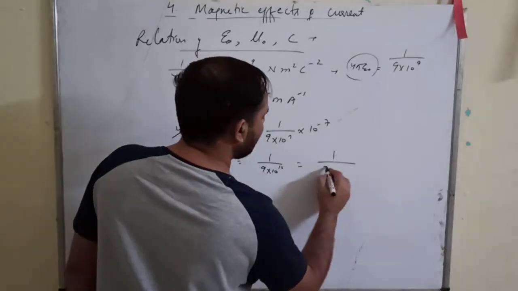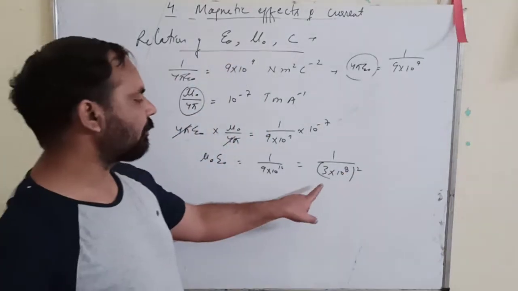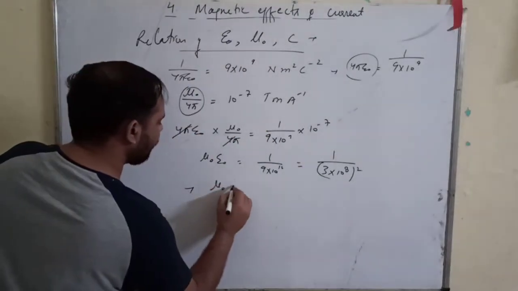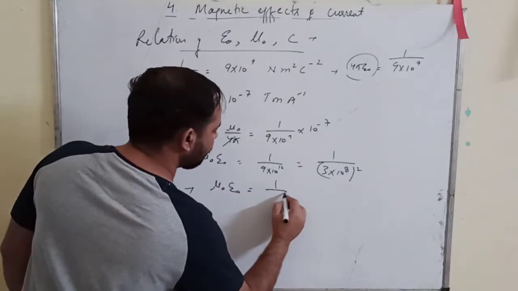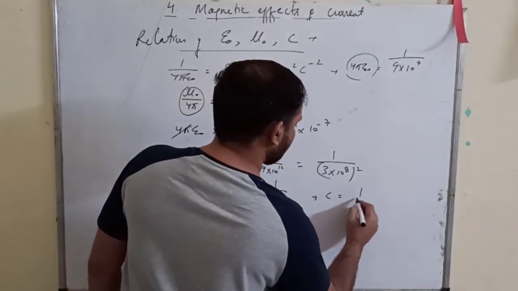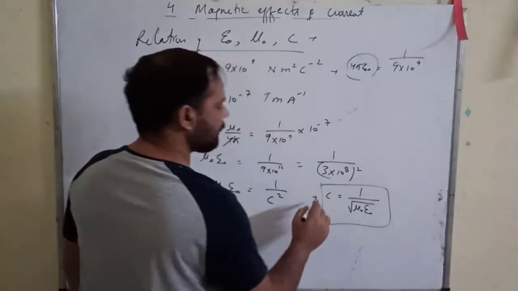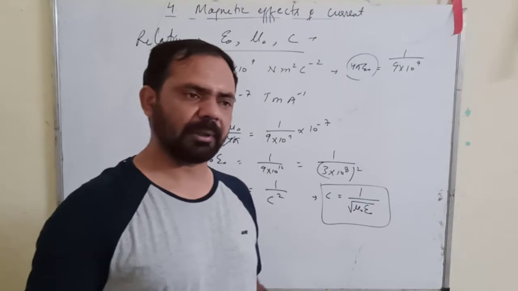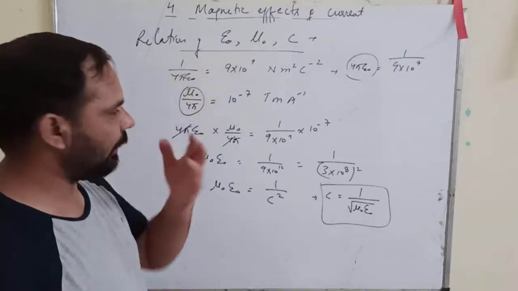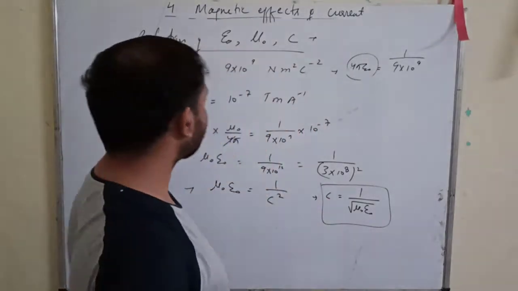This you can write as 1 upon (3 into 10 raised to power 8) whole square. Now 3 into 10 raised to power 8 is the speed of light. So you can say that mu naught epsilon naught is equal to 1 upon c square. So how much is c? It is 1 upon under root mu naught epsilon naught. This is the relation between c, mu naught and epsilon naught: absolute permeability, absolute permittivity, and the speed of light. Okay.